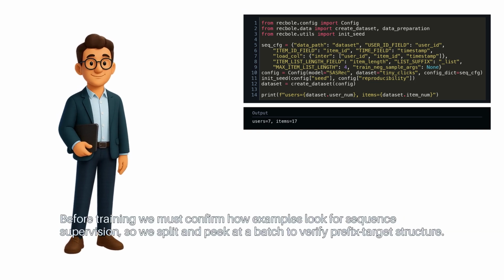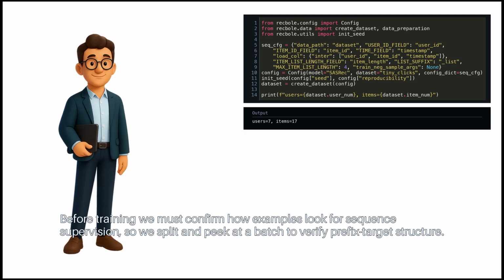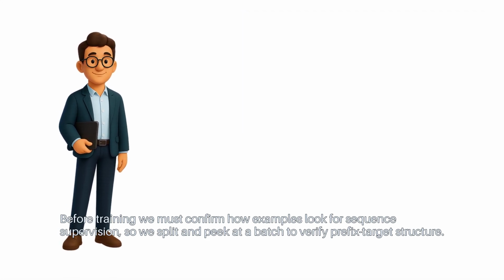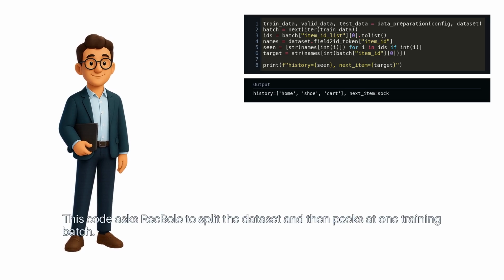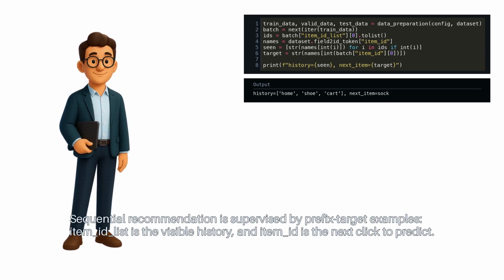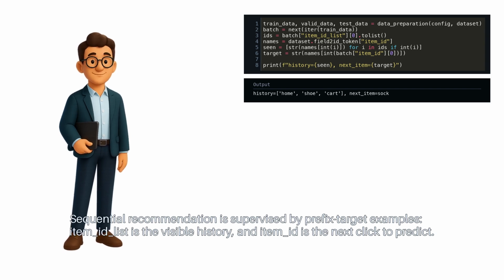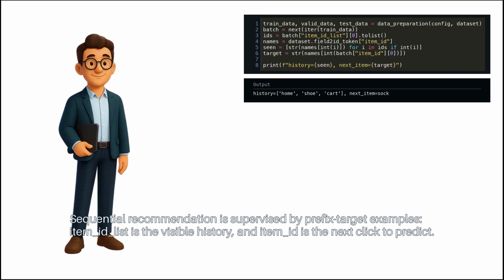Before training, we must confirm how examples look for sequence supervision, so we split and peek at a batch to verify prefix-target structure. This code asks RecBole to split the dataset and then peeks at one training batch. Sequential recommendation is supervised by prefix-target examples. Item ID list is the visible history, and item ID is the next click to predict.